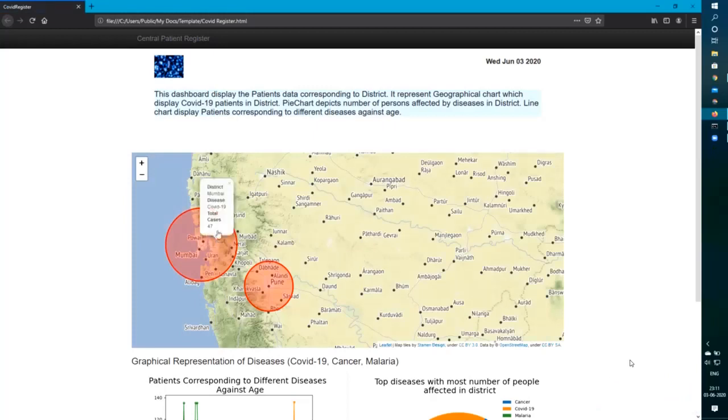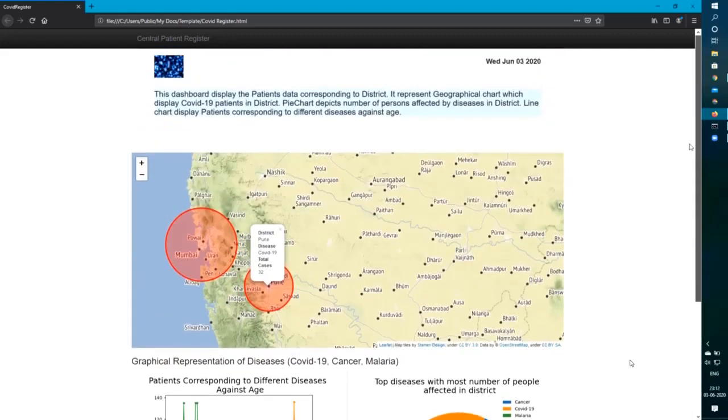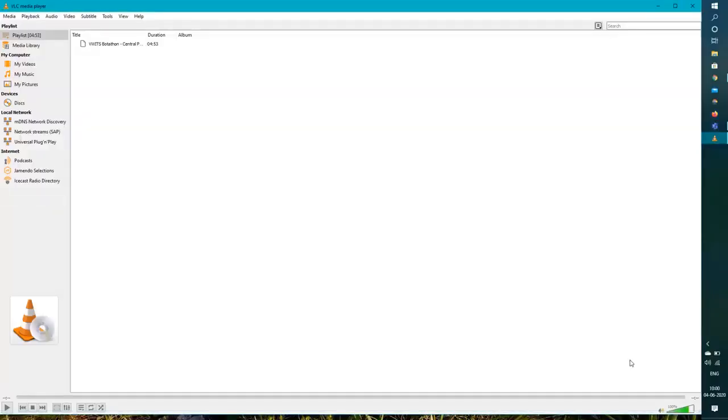Here you see the number of COVID cases was 47, and the number of Pune COVID cases was 32. This is a state-wise repository that we are maintaining. Then here you see the different composition of the diseases, and here you see the age and disease comparison that we are trying to make. We are considering the top three diseases, and for them we are showing this, and the map is only for COVID. So that's all from the demo side.